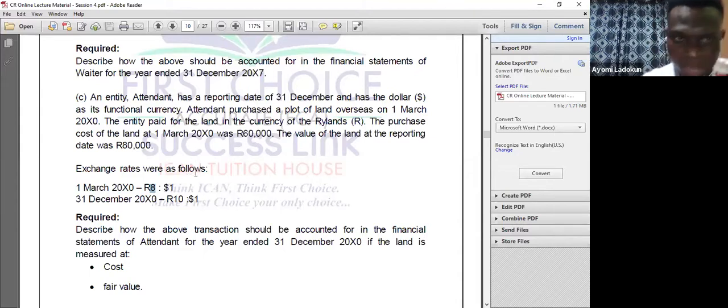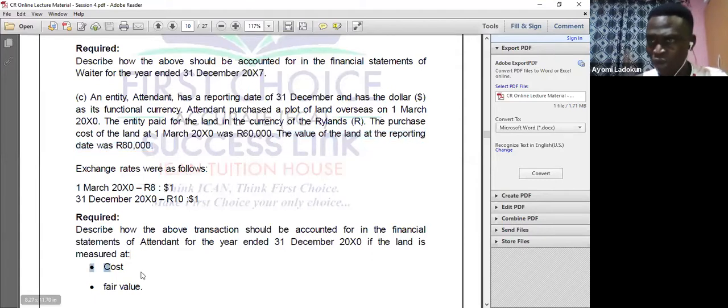Now, they say the value of the land at the reporting date is 80,000. When I'm using the cost model, don't forget, because land is a non-monetary item, I will not retranslate. So the figure I got from 60,000 Rand divided by 8, I will continue to carry it like that.